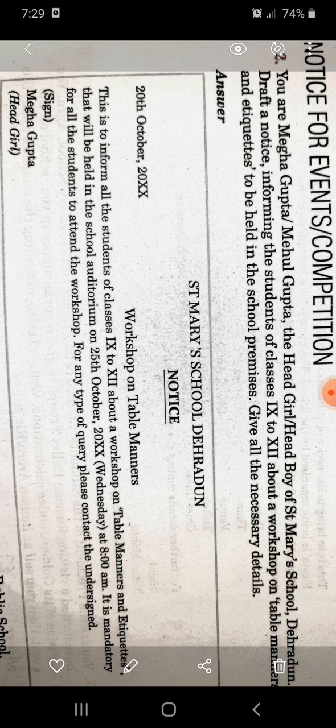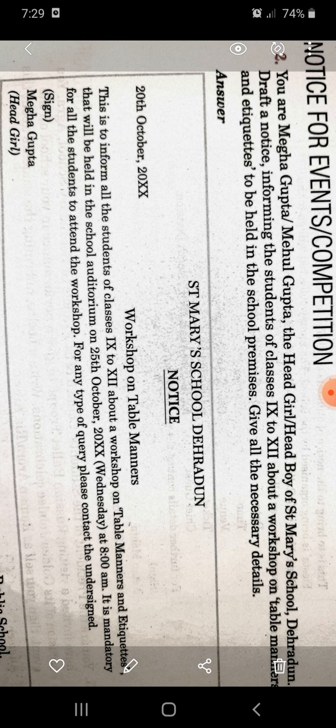You have given this about a workshop on table manners and etiquette. You see, the first line is already given in the question. In a notice, 80% is already given to you in the question. So, this is to inform all the students of class 9 to 12th about a workshop on table manners and good etiquette or good behavior. Now you have completed the fifth requirement, what is going to take place in forthcoming days: what, when, and where.